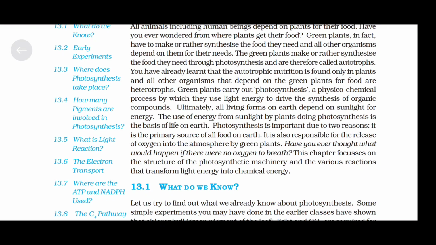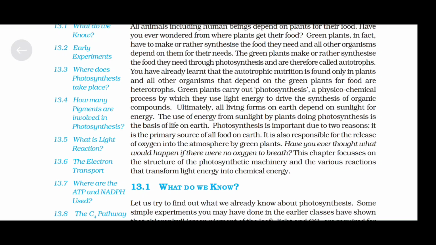The use of energy from sunlight by plants doing photosynthesis is the basis of life on the earth. Photosynthesis is important due to two reasons. First, it is the primary source of all food on the earth. Second, it is also responsible for the release of oxygen into the atmosphere by green plants. Have you ever thought what would happen if there were no oxygen to breathe? This chapter focuses on